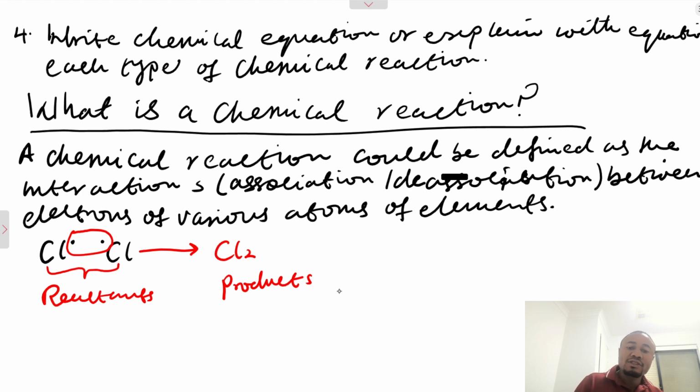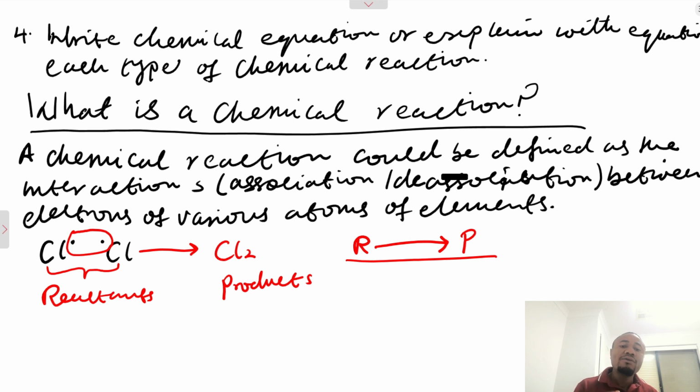So, in a chemical reaction, we have the reactants at the left hand side. They are going to play their roles and give rise to product. This is what we mean by chemical reaction. In a nutshell, chemical reaction is an interaction between electrons of various atoms of elements. The elements whose atoms are interacting are called reactants. They interact to give rise to product. That is what we mean by the word chemical reaction.